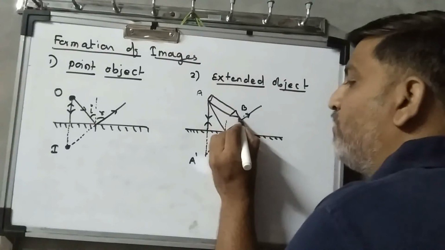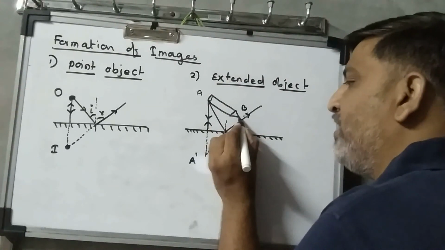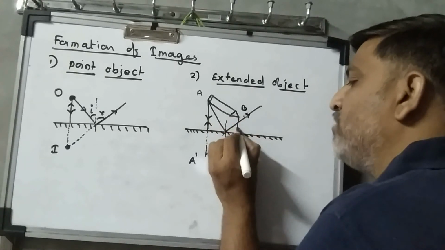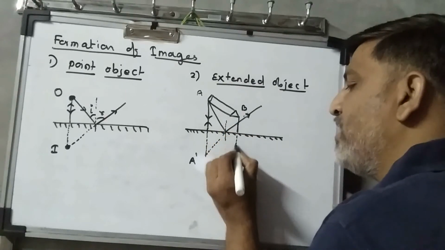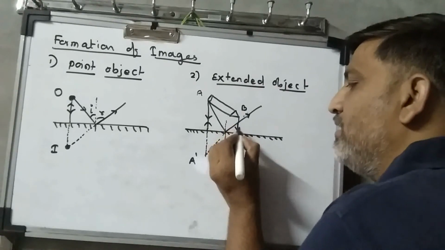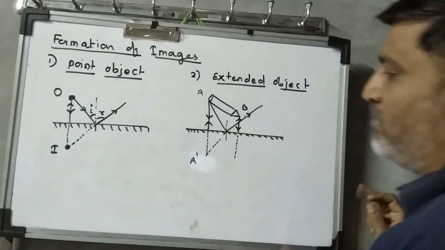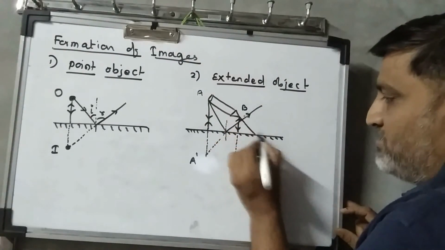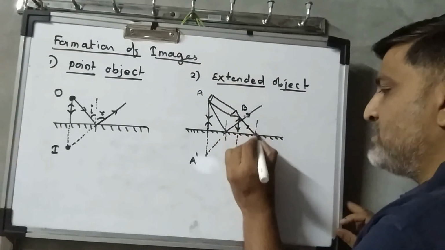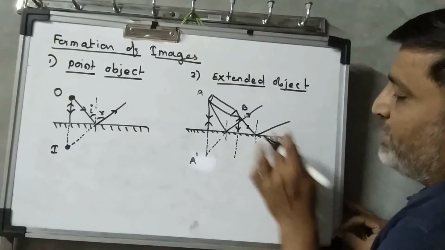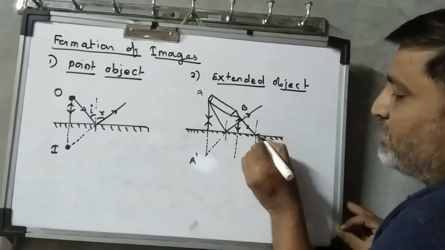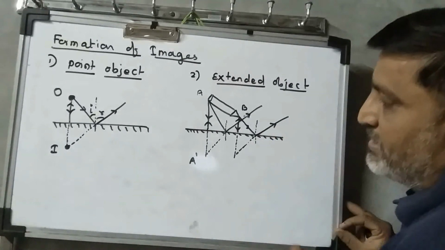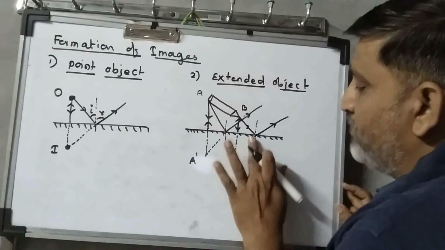Similarly over here from the point B, two reflected rays we require. One of the rays from B falls on the mirror along the normal, then I find that it gets reflected in the same path. One of the rays which falls on the mirror making an angle of incidence say I, after reflection obeys the law of reflection and gets reflected like this. If I back produce this reflected ray, I get the point of the image over here.